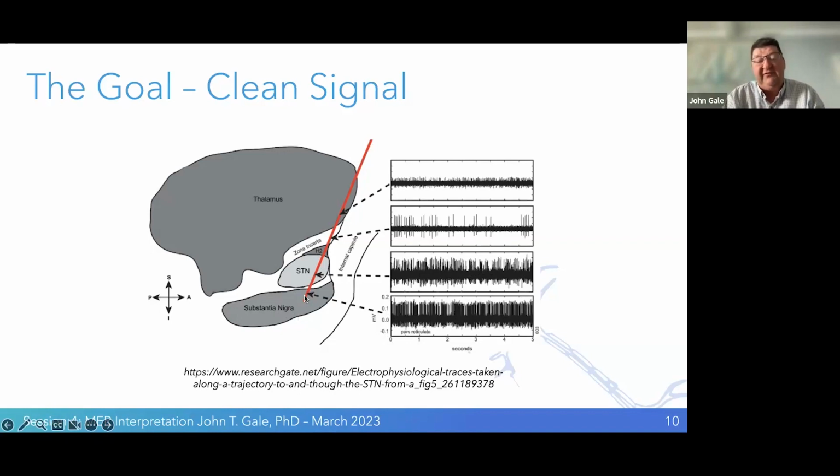For research, the clean signal is essential because we're trying to understand how these brains are involved in encoding. In this case, it will be motor function. So how do these different regions encode the ability to move your arm? And having clean signal allows us to see how individual neurons contribute to that function. If we were just to have a macro electrode, we would see how different body parts respond, and it would be a gestalt of all these different activities occurring in that structure, and not a very specific view of how individual neurons are involved in that function.